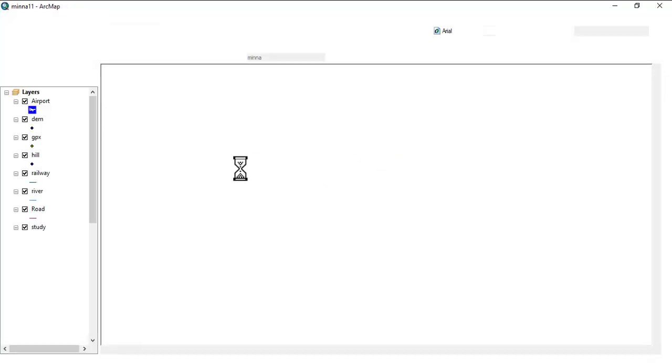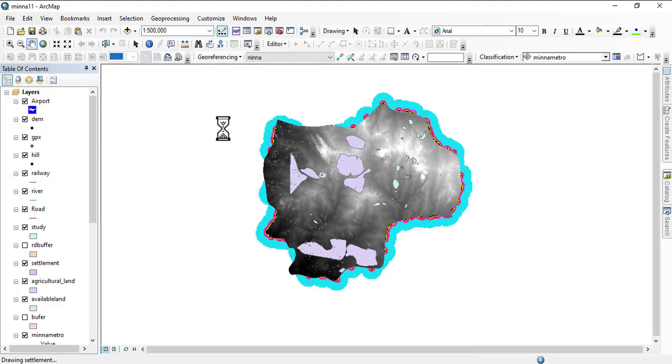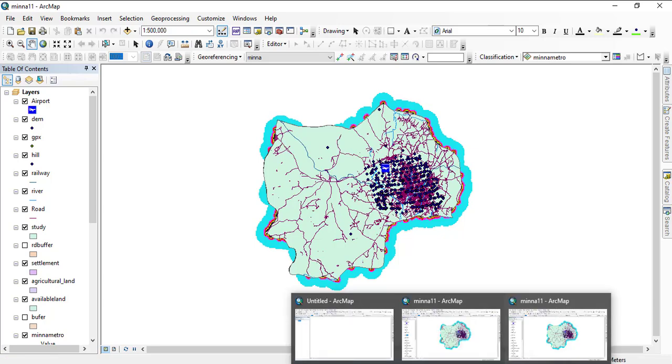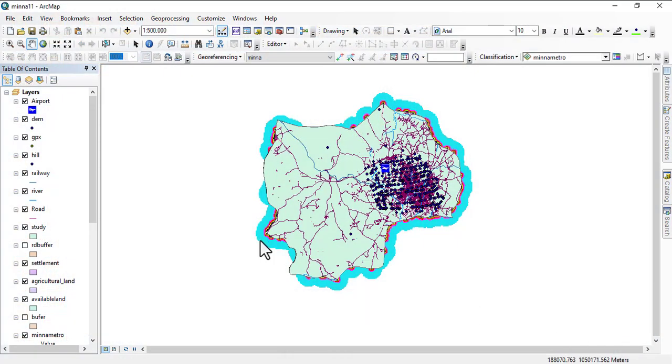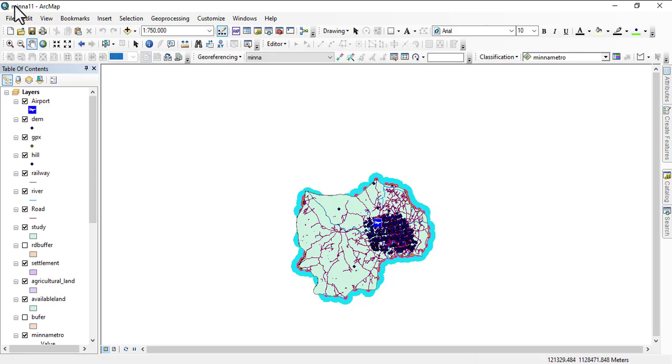Without asking you for any destination, without asking for anything, every data that you see on the other one will be open here. Now this is still the other ArcGIS, so let the other one open. The other one comes as exercise, so you will see it. All of them are opening. You can see the new one that just opened. It has everything that is contained. This folder name Mina is what you will see there; though we saved it as exercise 12, it's not going to open as exercise. It's going to open as the last name you saved your map document as.